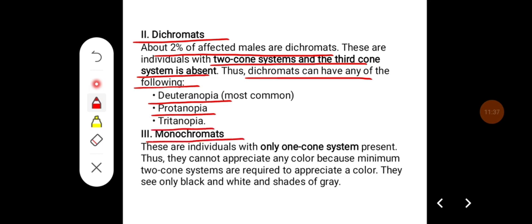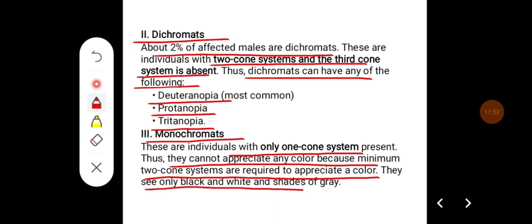Monochromats or monochromatism. These are individuals with only one cone system present, thus they cannot appreciate any color because a minimum of two cone systems are required to appreciate a color. They see only black and white and shades of gray.